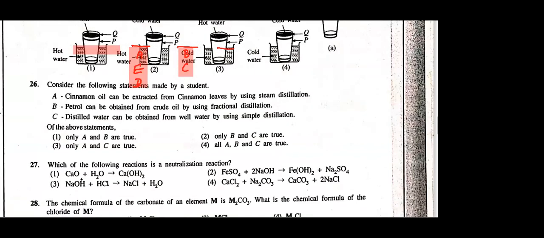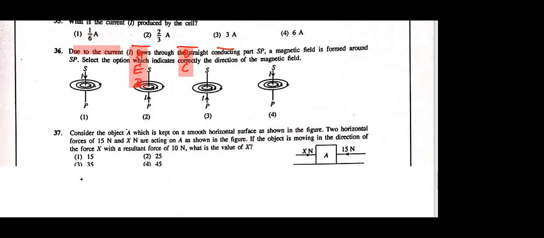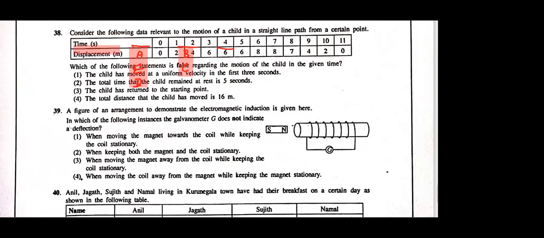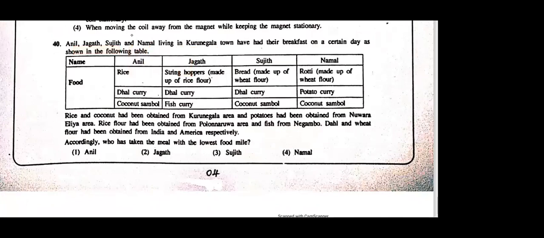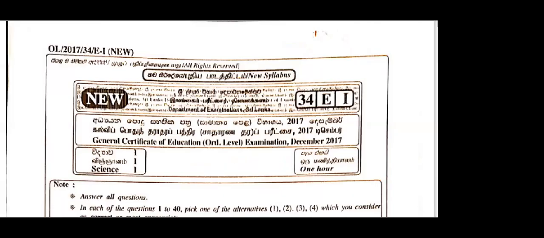Then others, I think, are not from this. Right, that's enough for this paper. Then let's see the other paper. I'll move on to the next paper, the 2017 O level. Let's see the MCQs from these two lessons.